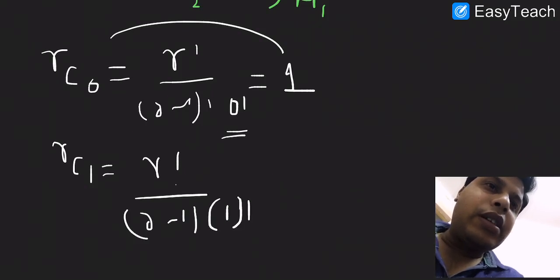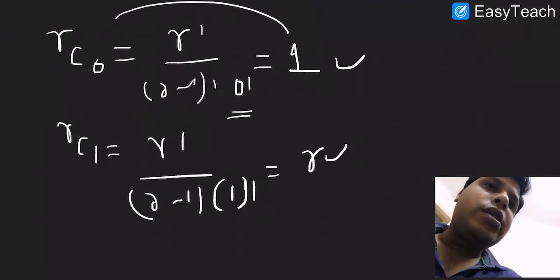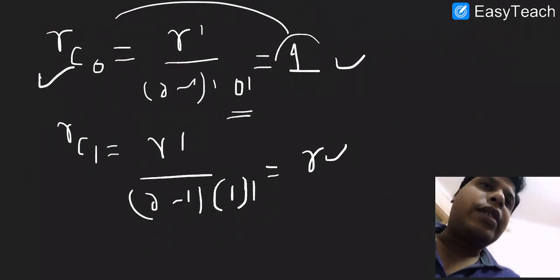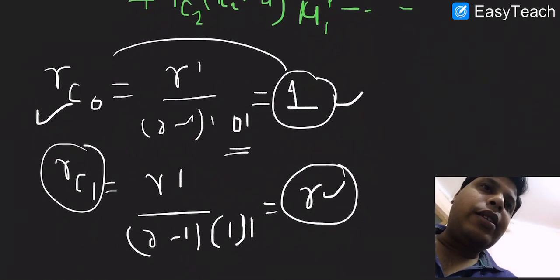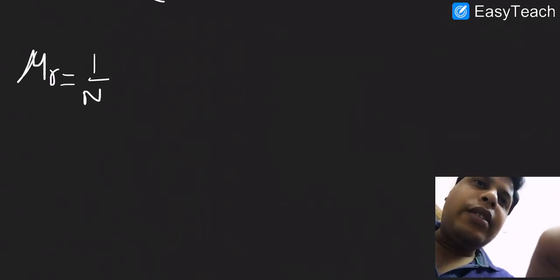mu r equals 1 over n summation fi. So the first term will be 1 into (xi minus a) power r, and here we have mu1 dash power 0, that will be equal to 1.